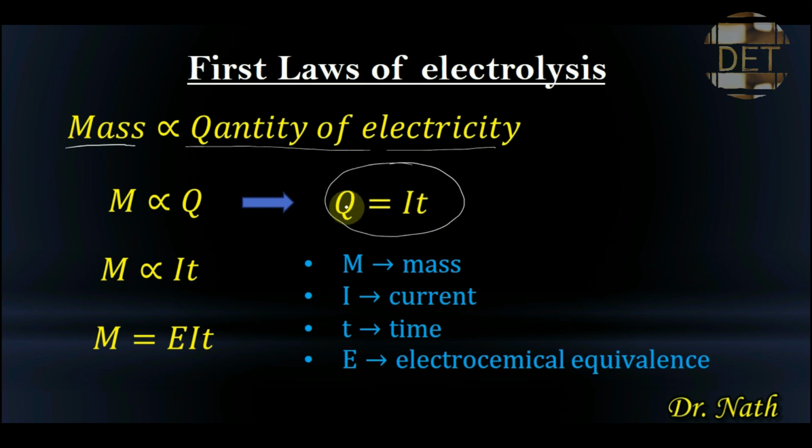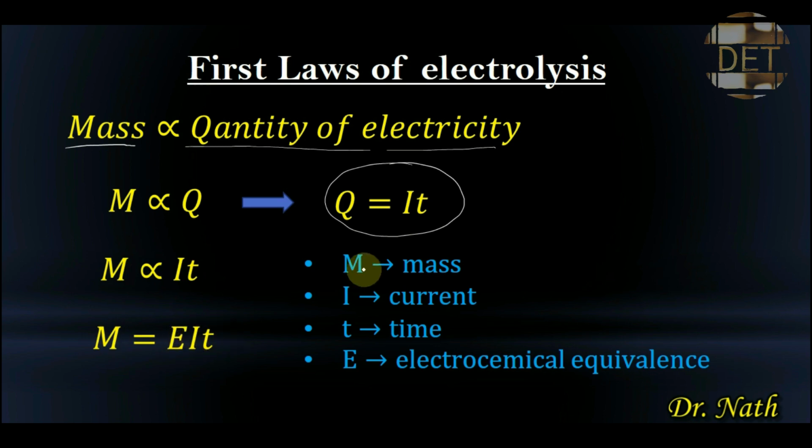Knowing that Q is equivalent to IT, if we put the value of Q here as IT, our M will be directly proportional to IT. So M, the mass of the atom liberated during electrolysis, is directly proportional to IT, where I is current and T is time. To remove this sign of proportionality, we bring in a constant E, so our equation becomes M is equal to EIT.